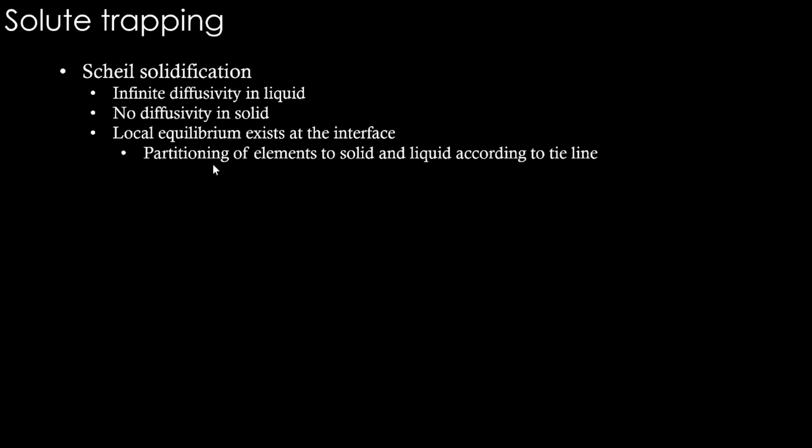Let's understand that. When we said local equilibrium exists at the interface in shell, we meant this partitioning of elements to solid and liquid according to the tie line. So I am putting a new word here, partitioning. It's nothing fancy. If you look at what happens when a liquid becomes solid, the solid and liquid interface has the composition indicated by the tie line, right? So the tie line tells you the distribution of elements from the overall composition to these two different phases. That is partitioning of elements. So we can even put a partitioning coefficient Ke, which is Cl by Cs, liquid composition by solid composition.